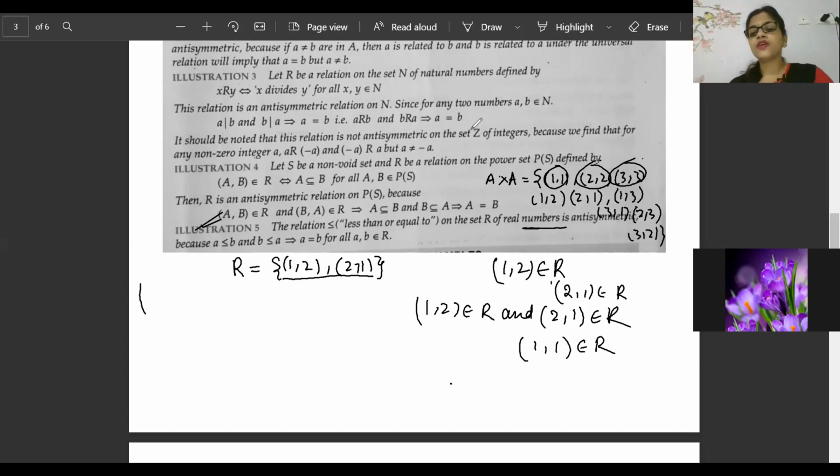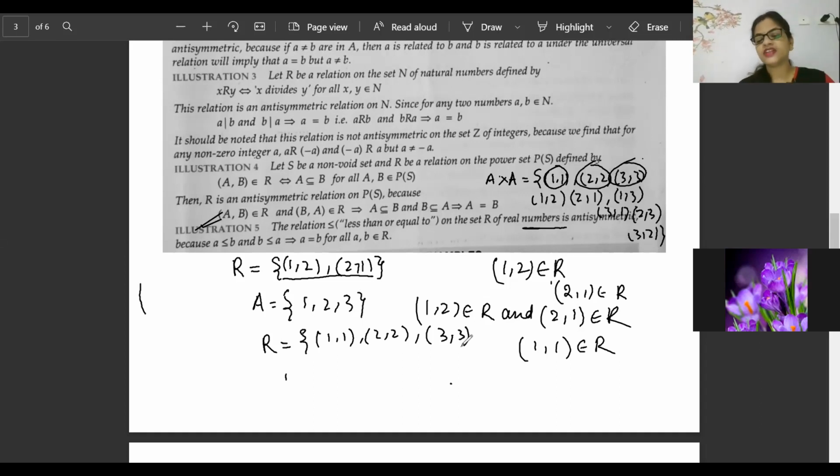Okay. So (1, 2), (2, 1) are there, but the one missing here is (1, 1). Because of it, it is not a transitive relation. And most important, for reflexive, me and myself. If A, B, C or 1, 2, 3 elements are present inside a set, then the relation must contain (1, 1), (2, 2) and (3, 3). Only then will the relation be called reflexive. But here (1, 1), (2, 2) and (3, 3) are not present, so it is not a reflexive relation.